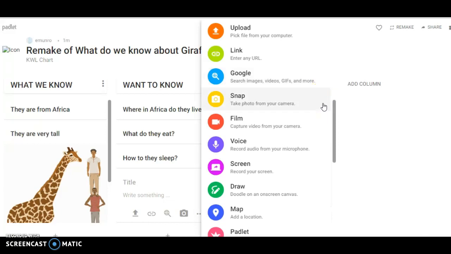We can take a photo. We can make a video, record our voice, record our screen, draw directly on the canvas, add a map, or we can link to another Padlet.